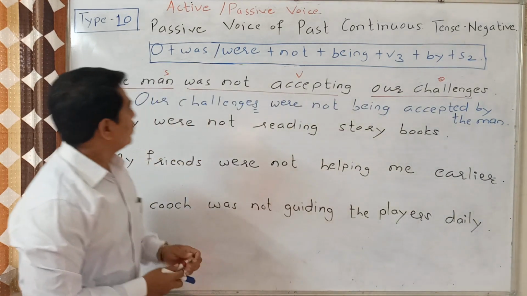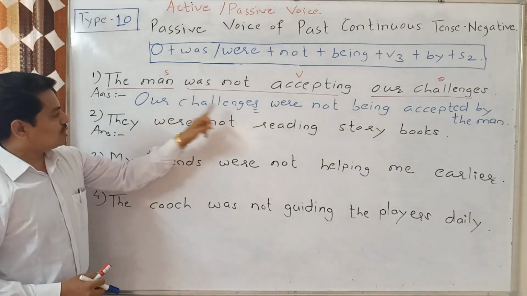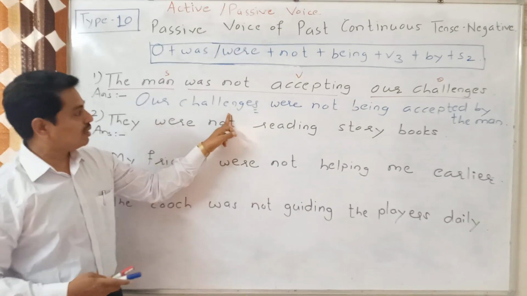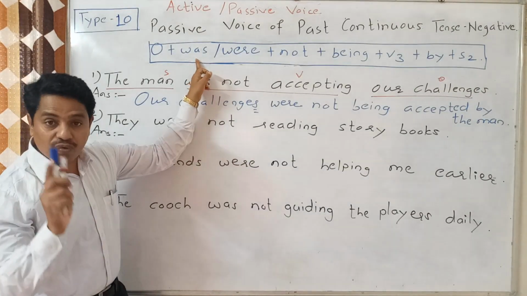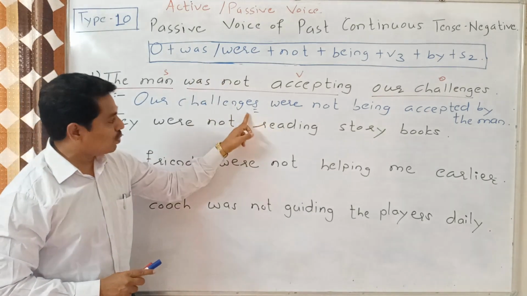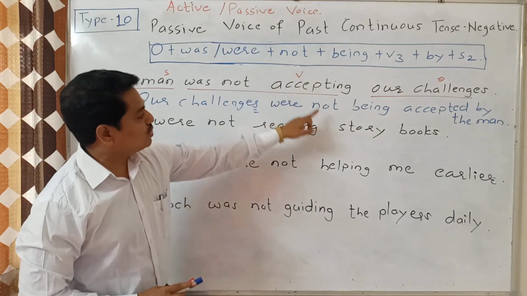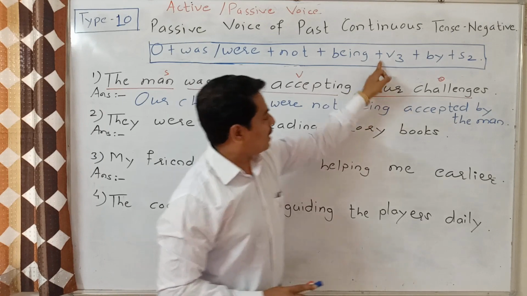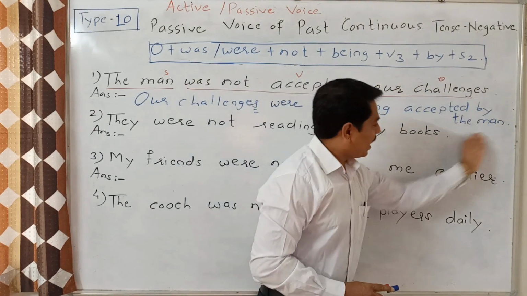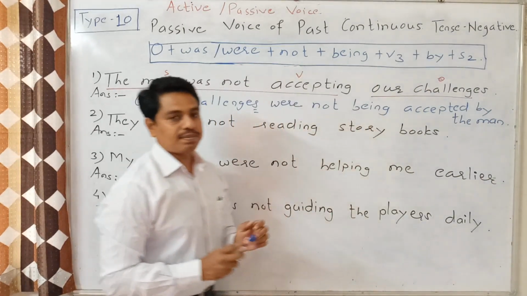I repeat it. First we use the object, so our challenges, this is the object. Then either was or were, so this is plural, that's why were plus not plus being plus V3 plus by, and then S2 of the subject.